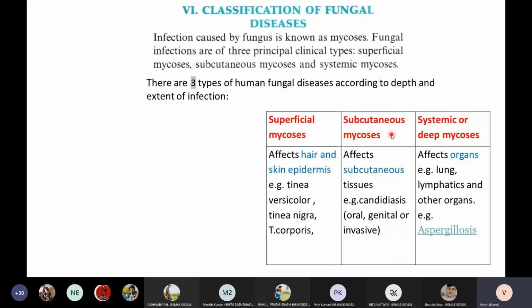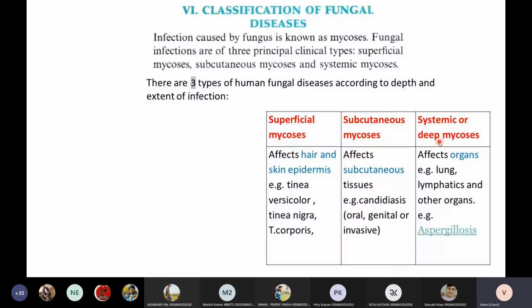Sorry students. Okay, we have 3 types of fungal infections. First one is superficial mycosis. That means this fungus only feeds on the dead layer of the dead cells of the body. Then second one is subcutaneous mycosis, where the fungus will cause infection to the skin. Then systemic mycosis. Here the fungus will go inside our body.